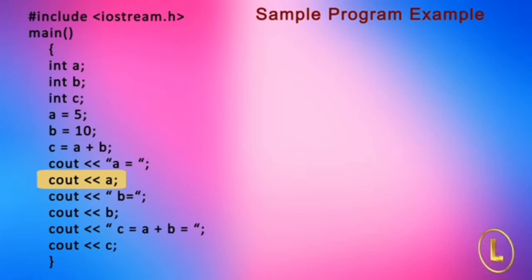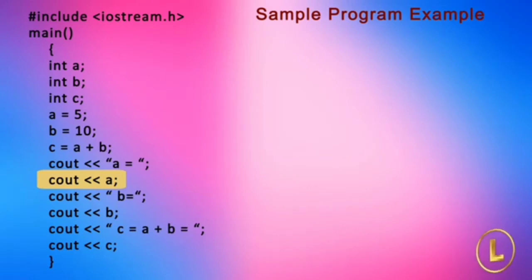Here comes the effect of data type on cout. The previous statement, cout, less than, quotation mark, a, equal to sign, quotation mark, has a character string after the less than sign, and cout simply displays the string.